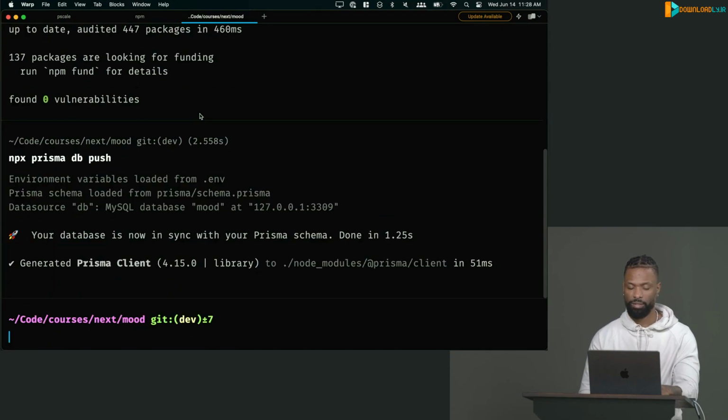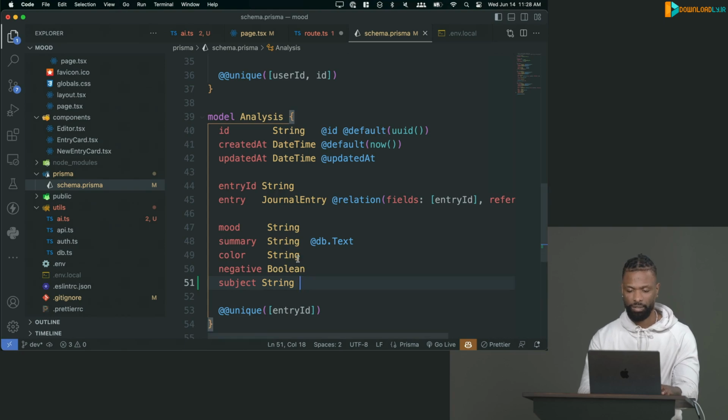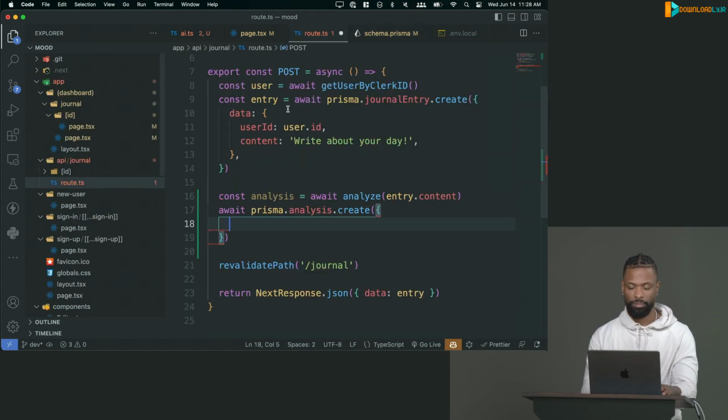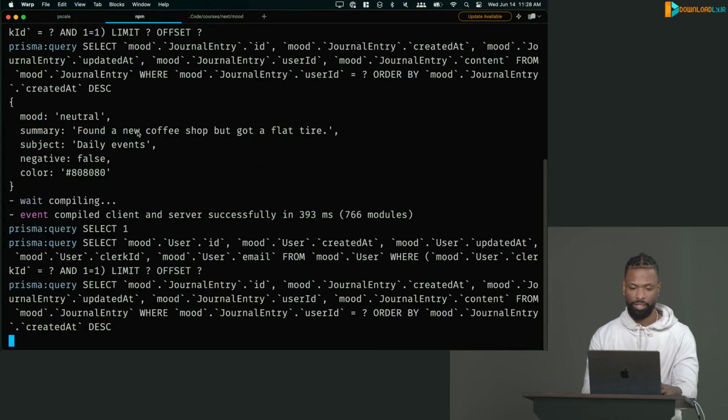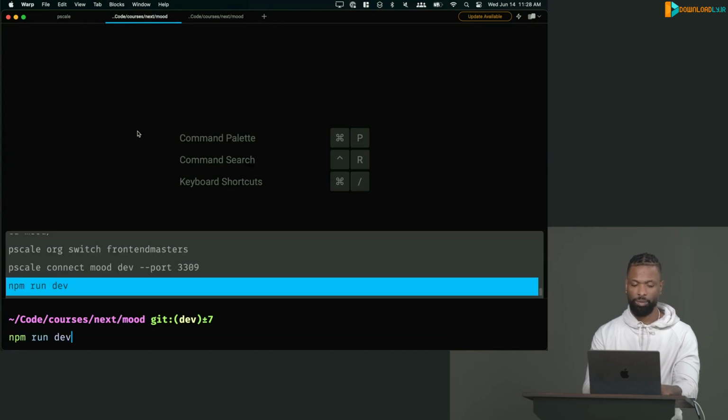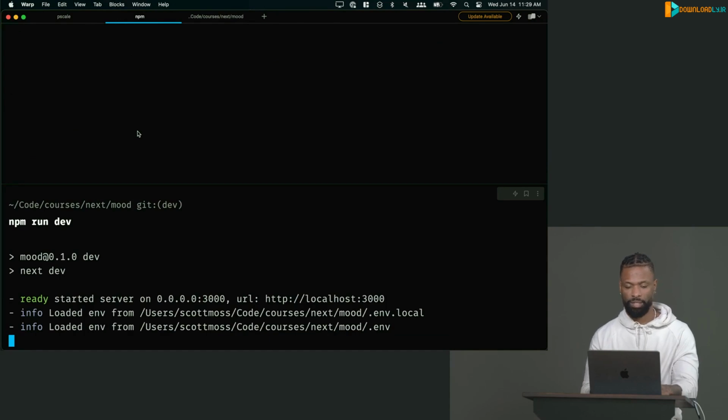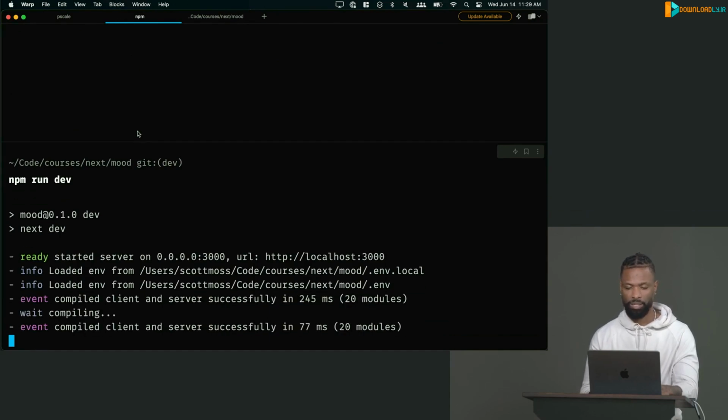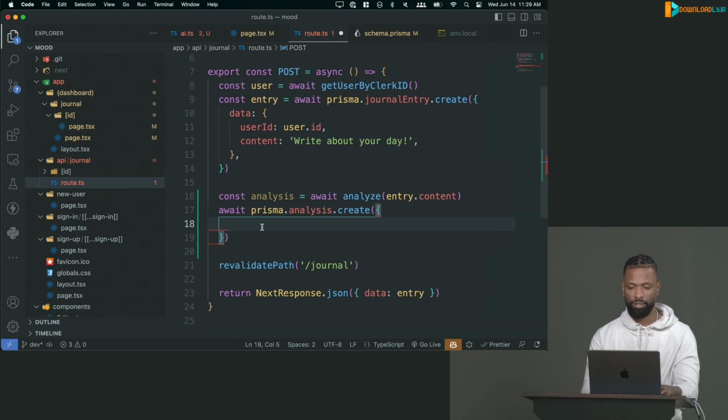Probably going to get an error here. Oh, no, we're good. We haven't made any analyses yet, so we're not going to get an error. We would have, though, because this is required, and if we already had some analyses, it would say you're making a new required field without a default, so you're going to have some data loss. And then we'd have to reset the whole database and do all this stuff all over again. So we're good there. When you do that, I highly recommend stopping your server and starting it again, because the Prisma client and runtime won't pick up those database changes until you restart.